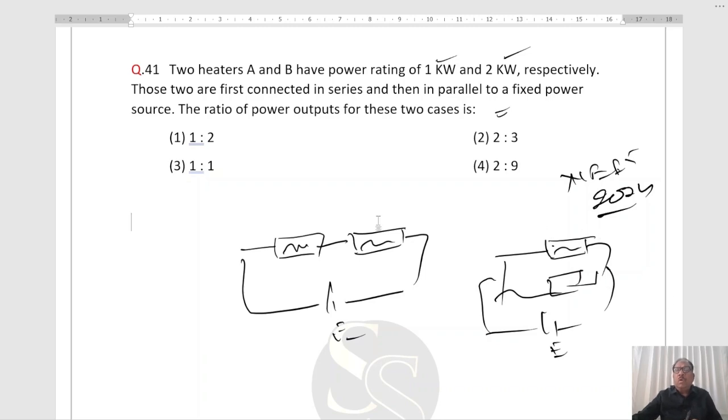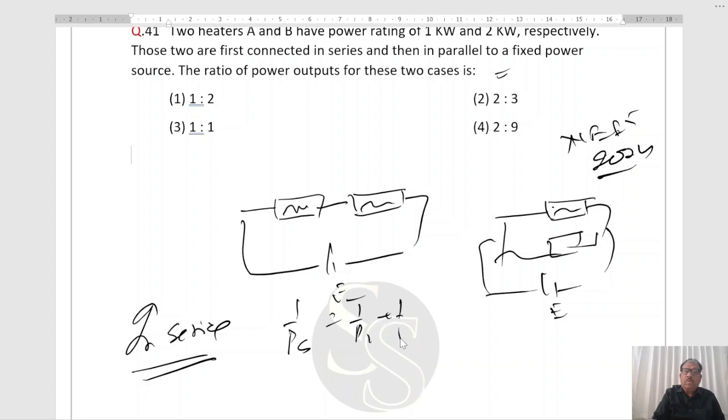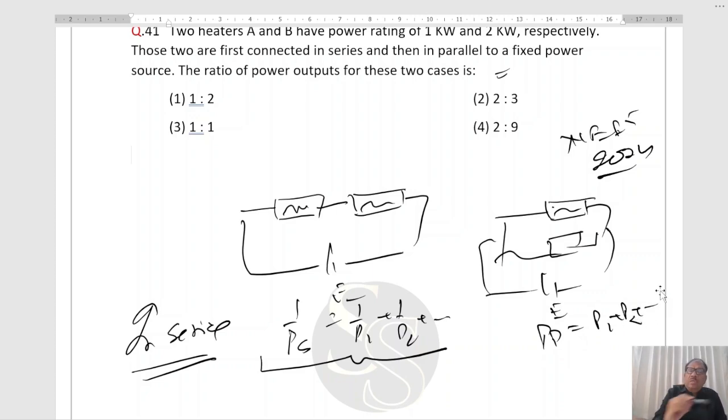Same. Now, we know that in series the power consumed is 1 over PS equal to 1 over P1 plus 1 over P2. Its derivation will be in another session. And in parallel, PP equal to P1 plus P2. Now, P1 is 1 and P2 is 2. For PS, 1 plus 1 by 2 comes out to be 3 by 2, that is, PS comes out to be 2 by 3.